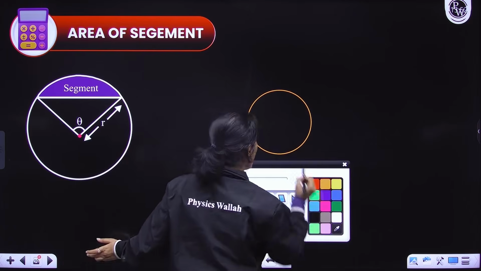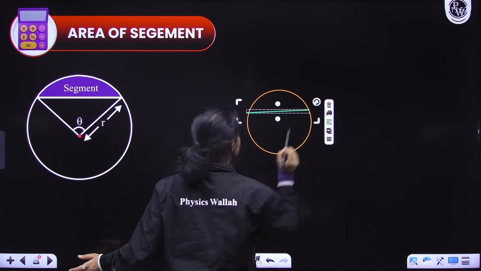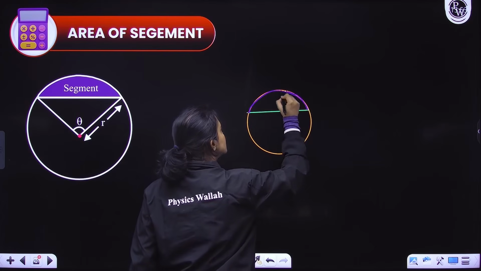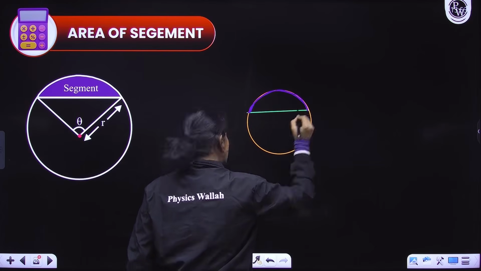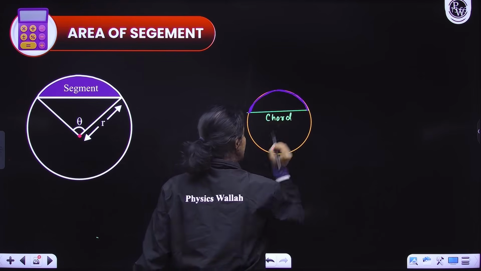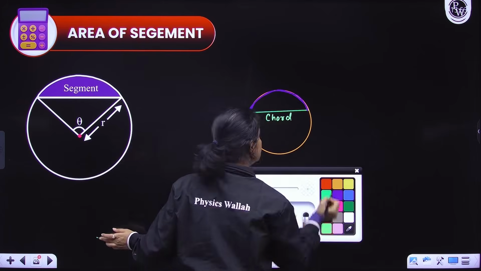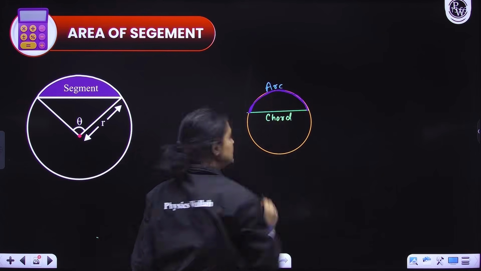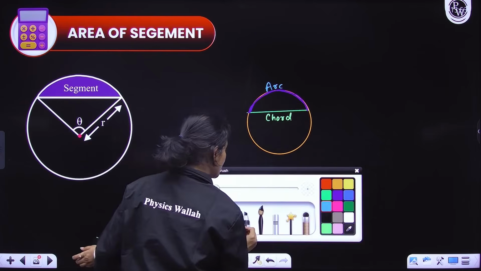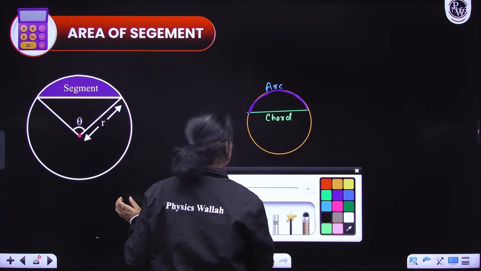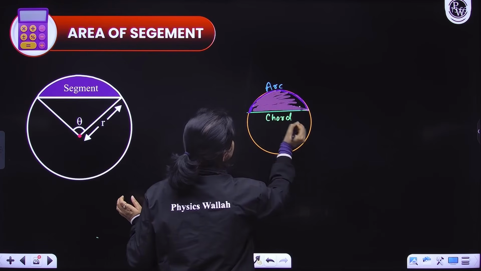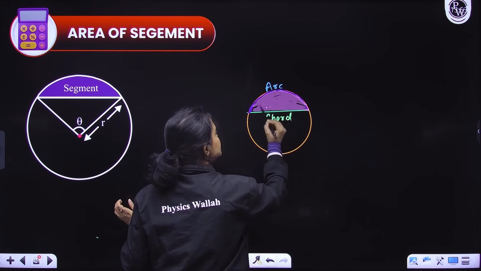Let's just suppose this is the chord of a circle, and the arc length of the circle, this here. So here everyone, this is the chord of a circle, right? And this here is the arc of the circle, right? So the area enclosed here, let me show you, this area that is enclosed, this area here, this is called the segment. Understood? It's as simple as that.